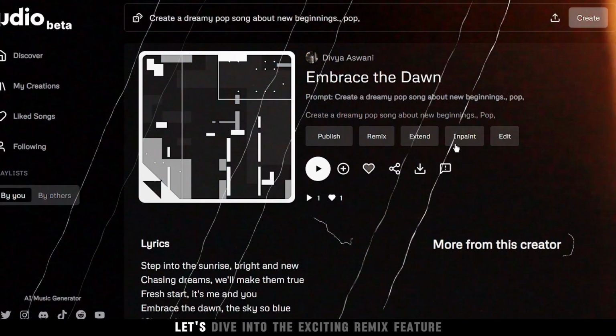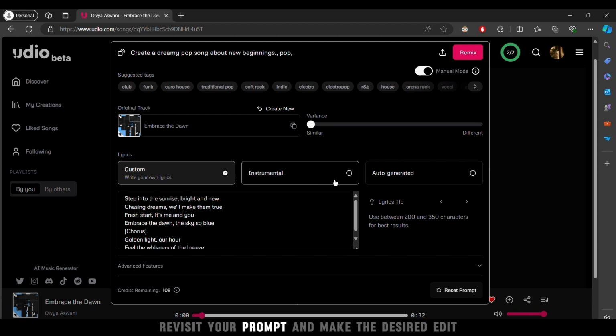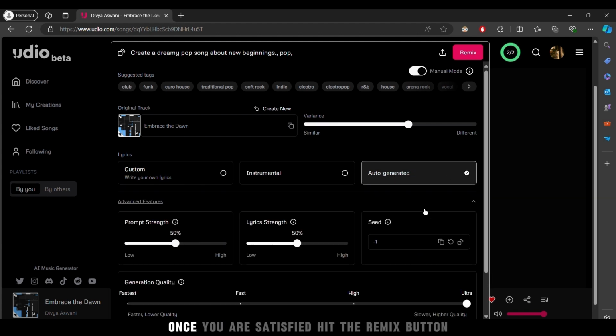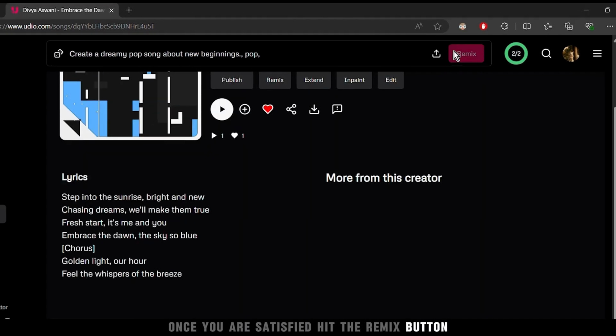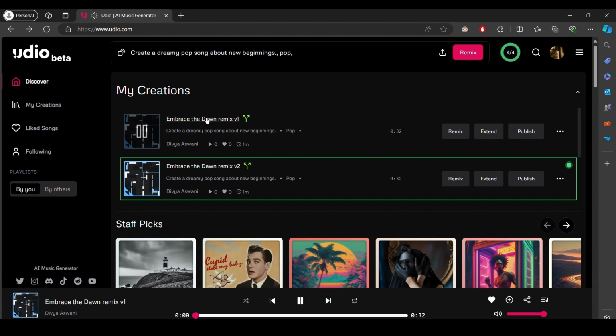Want to tweak it a bit? Let's dive into the exciting remix feature. To remix your song, revisit your prompt and make the desired edits. Once you are satisfied, hit the remix button. Preview the new version and refine it until it's perfect.